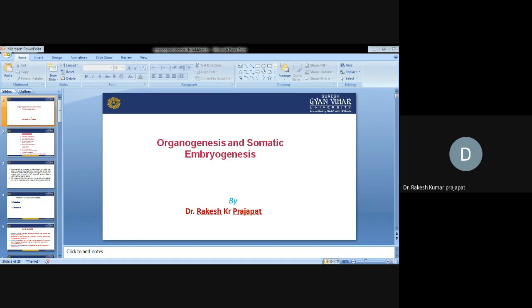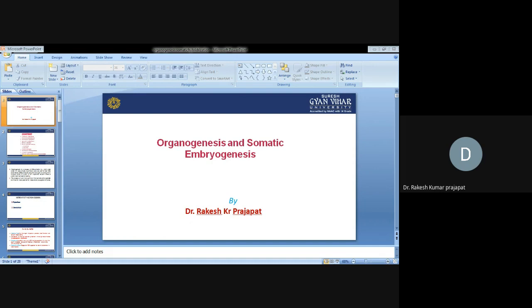Organogenesis is the process of developing an individual organ from the vegetative tissue in the plant. It is responsible for the formation of a complete plantlet with shoot and root. In comparison, somatic embryogenesis develops the somatic embryo from the vegetative tissue.